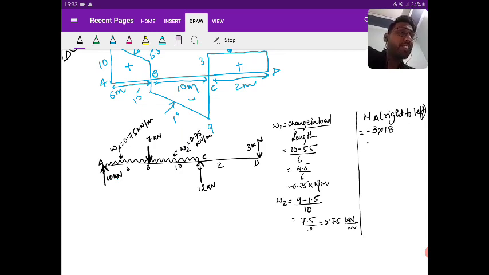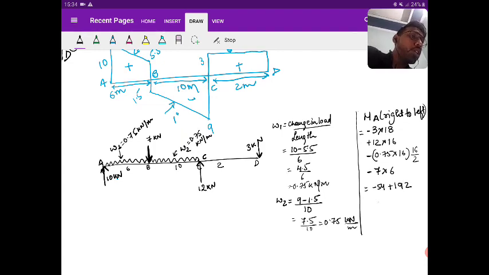Then plus 12 into 16. Then minus 0.75 into 16 is the total load, and the lever arm is 16 by 2. Minus 7 into 6. Okay, let's check the result. So minus 54 plus 192 minus 96 minus 42. So the value you are getting, 192 plus 192 minus 384, that is equal to 0.